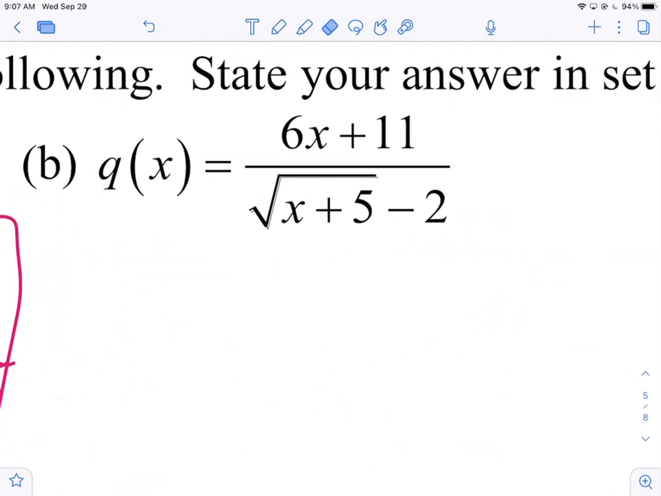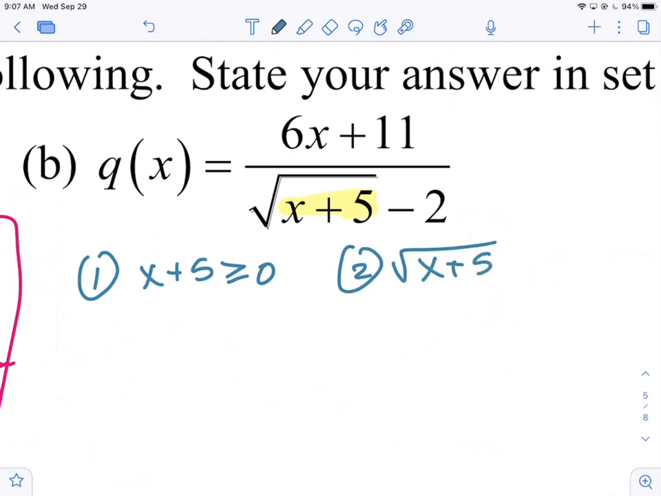What's up, numerator? Hi. We have a square root and we have a denominator. So let's put our socks on. Number 1, x plus 5, the radicand has to be greater than or equal to 0. Second sock, the entire denominator can't be 0. The entire thing. Now this inequality is easy, right? X has to be greater than or equal to -5.